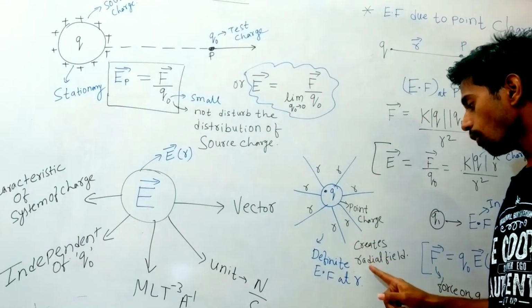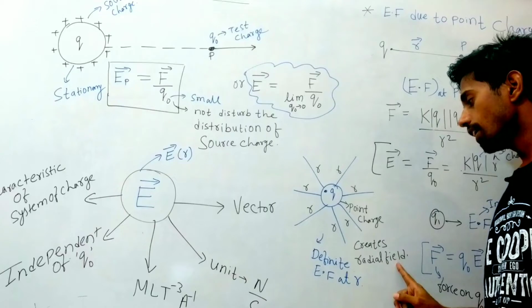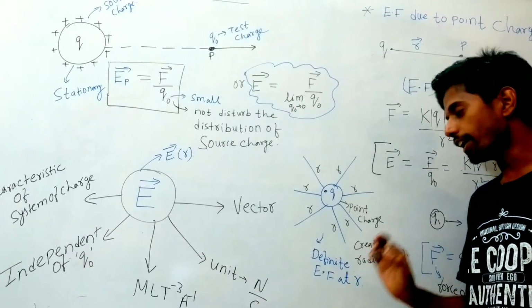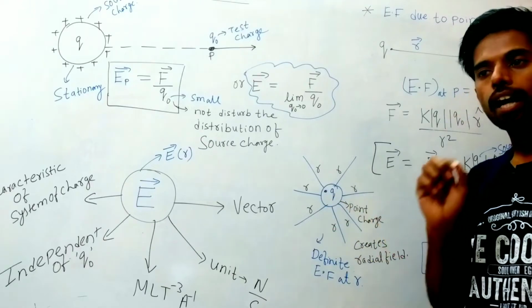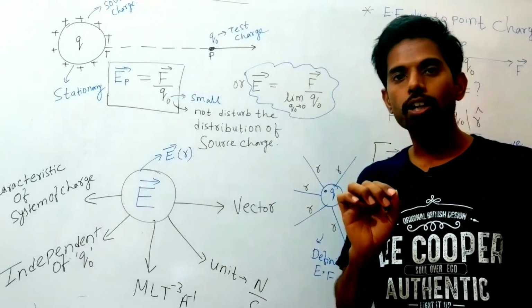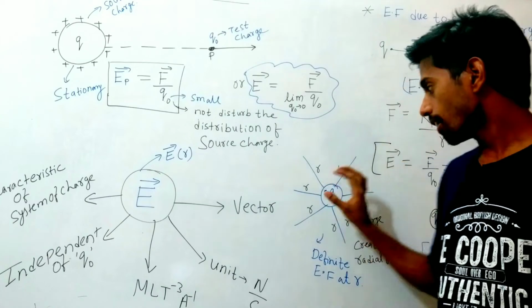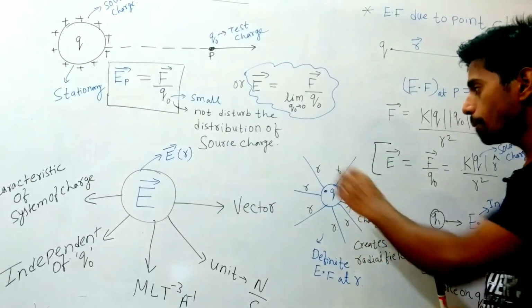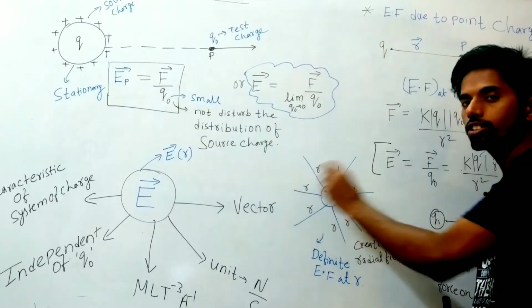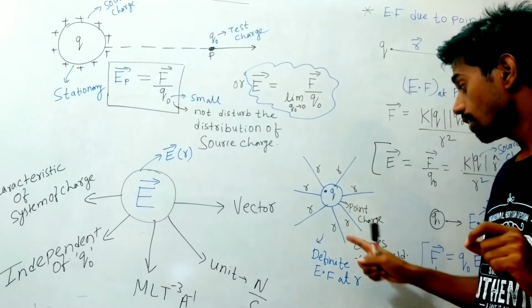So electric field always creates a radial field, with a definite amount created by any source charge, and it is always a constant value at any distance r. Every point at a distance r has the same electric field. So it creates a definite field.